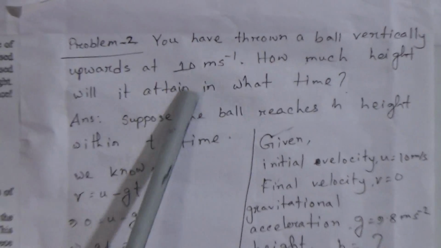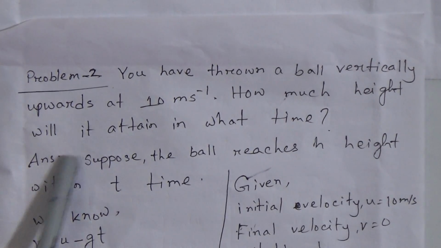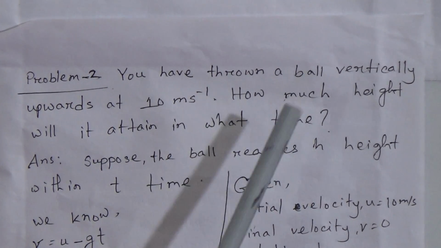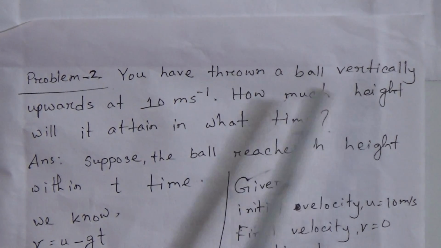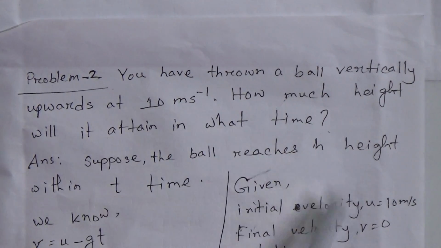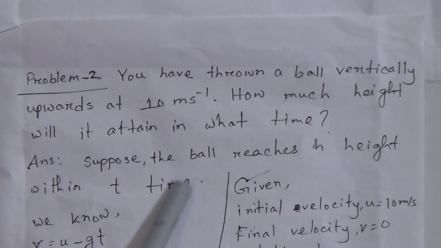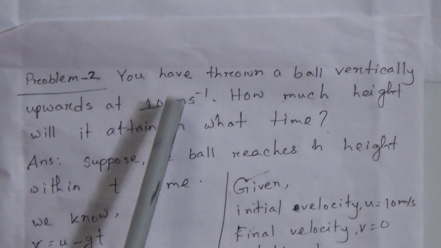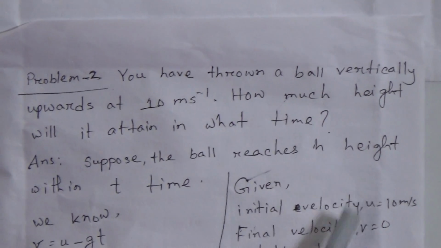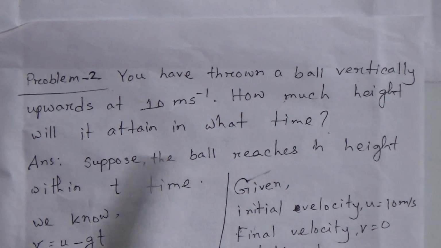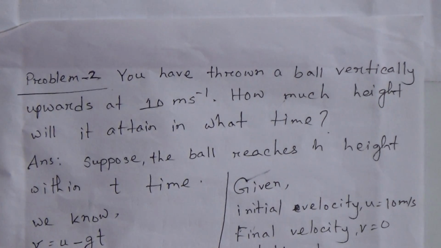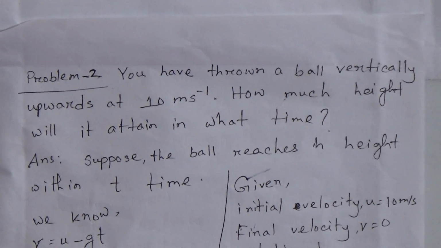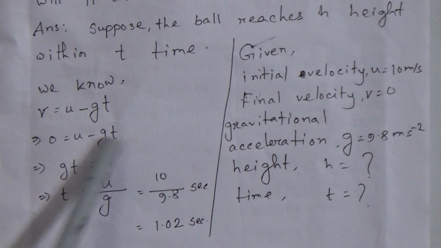You have thrown a ball vertically upward at 10 meter per second. How much height will it attain, and in what time? My dear students, here we have to find out height and time. This is the same problem as problem 1. Here the initial velocity u is 10 meter per second, the final velocity is 0 because the ball is thrown vertically upward, and the gravitational acceleration g equals 9.8 meter per second square. We have to find out height and time.